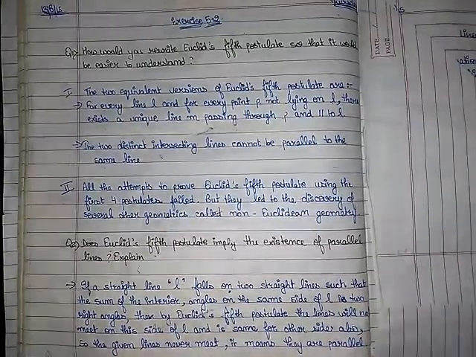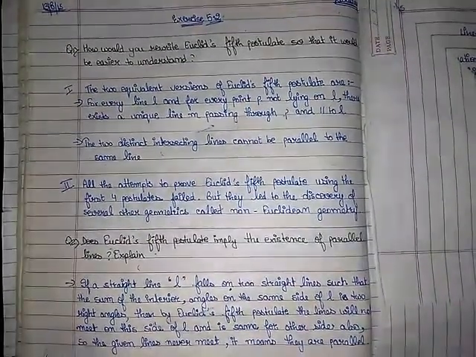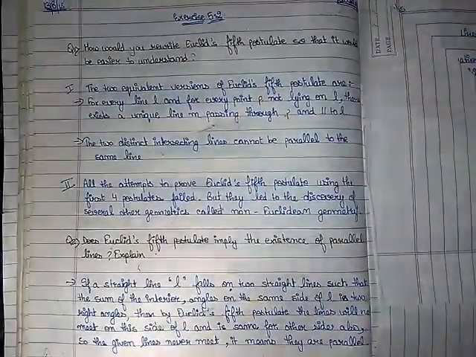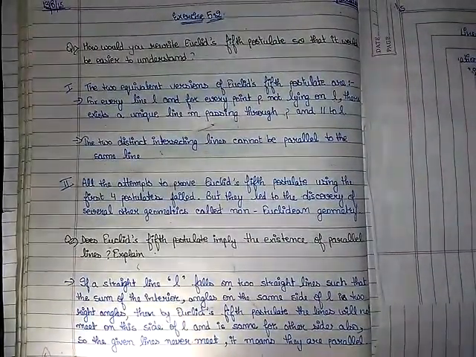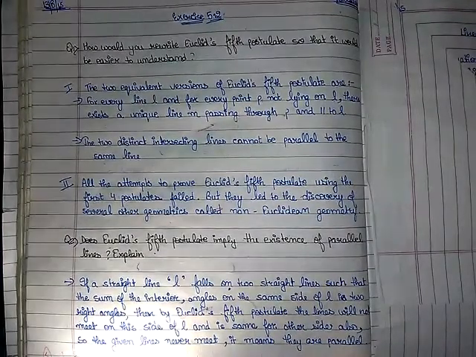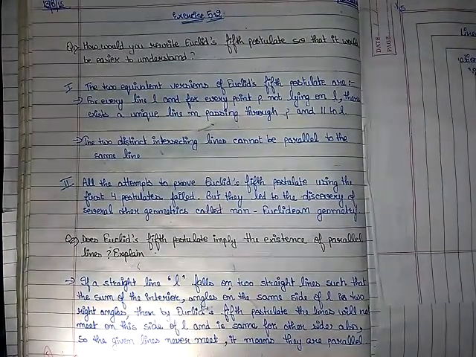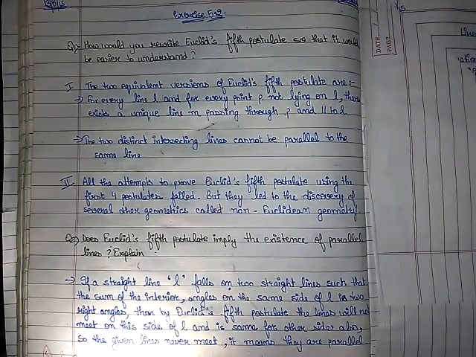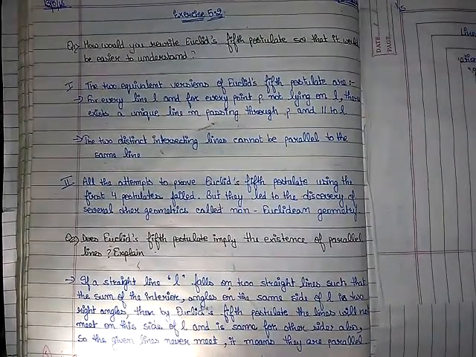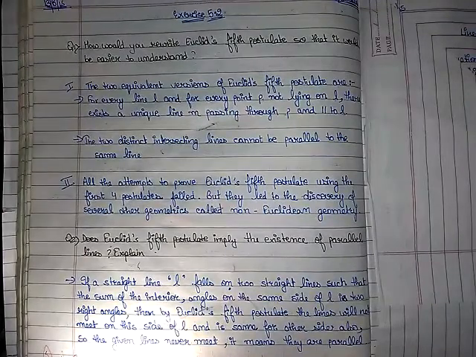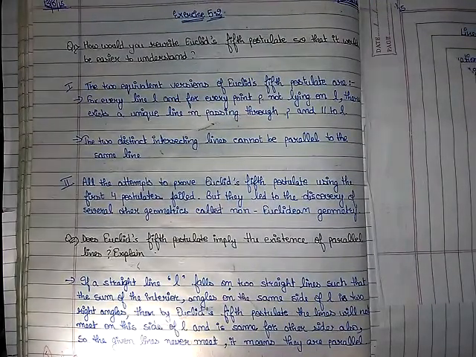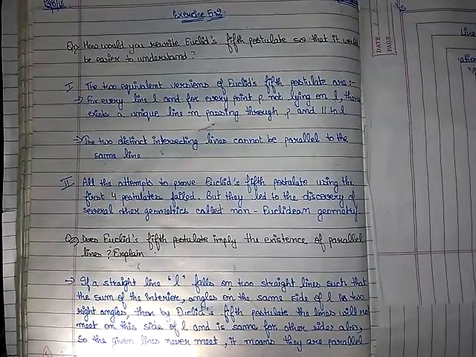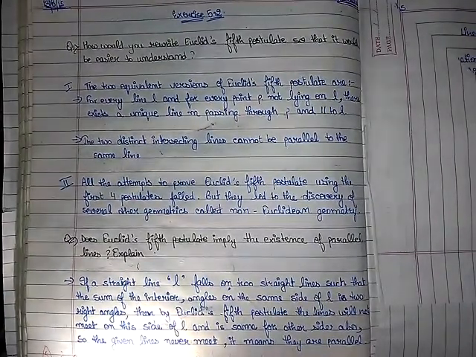So what was the fifth postulate? It was stating that the two lines will intersect on that side at which the sum of the two angles is less than two right angles. Now what they are saying in this question, if the sum of the two angles is equal to 180, or two right angles, then according to Euclid's postulate, the two lines will never intersect.